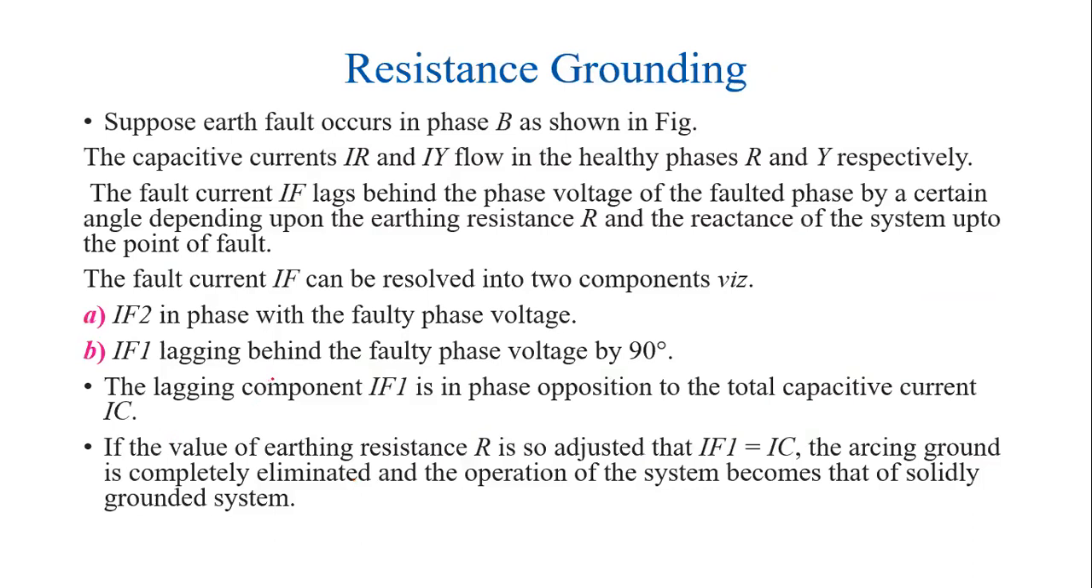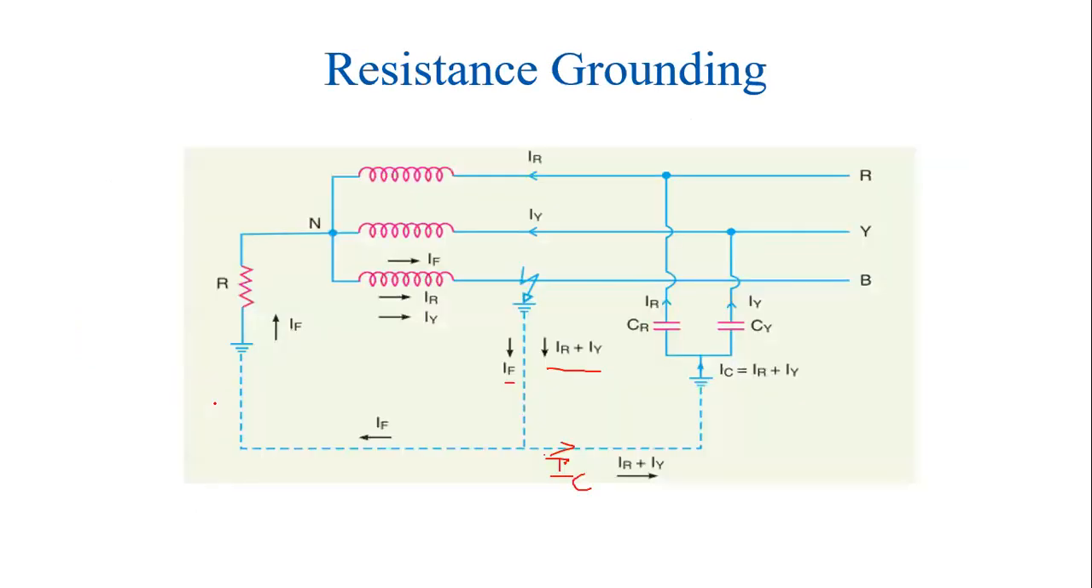Now, we are going to draw the phasor diagram. To draw the phasor diagram, we need to apply the conditions. That is, the fault current IF can be resolved into 2 components, IF1 and IF2. There are two components. One is IF1 and another one is IF2. IF1 is nothing but the current which is produced due to the reactive circuit.